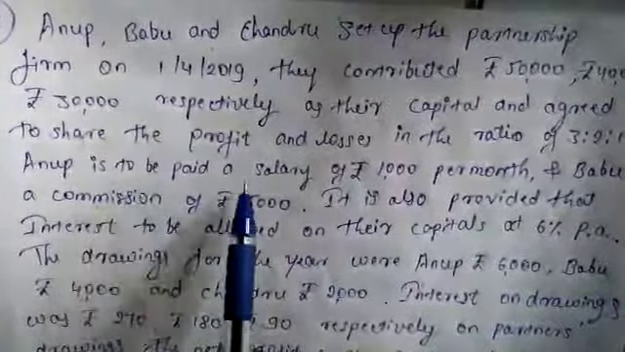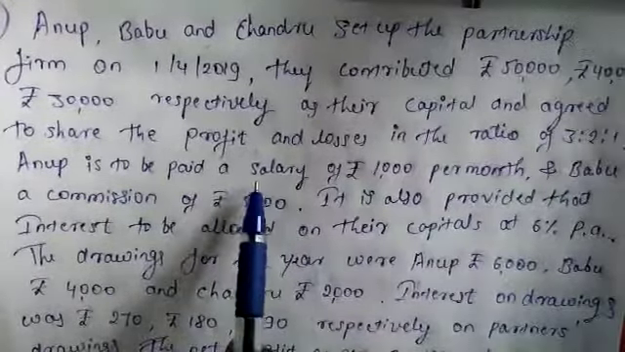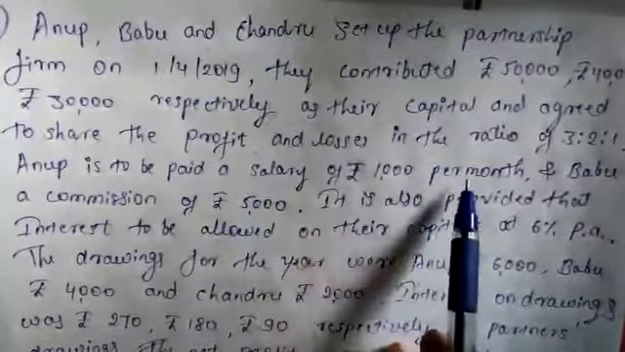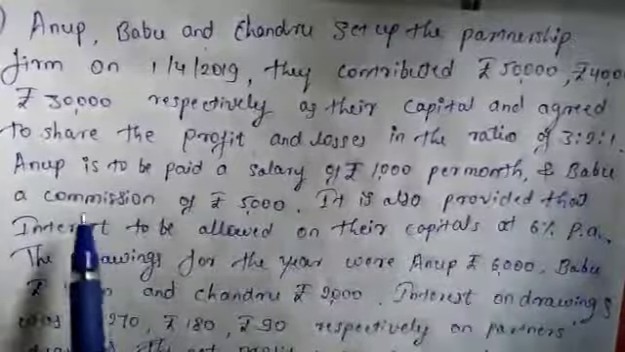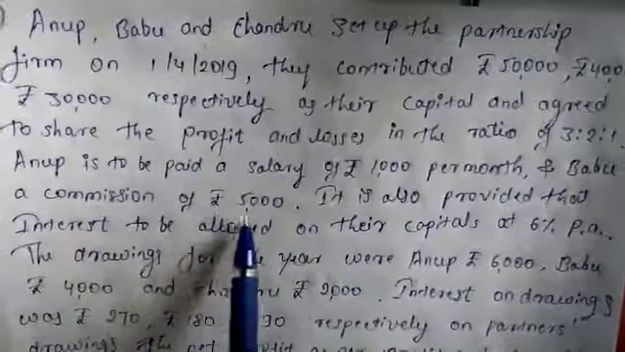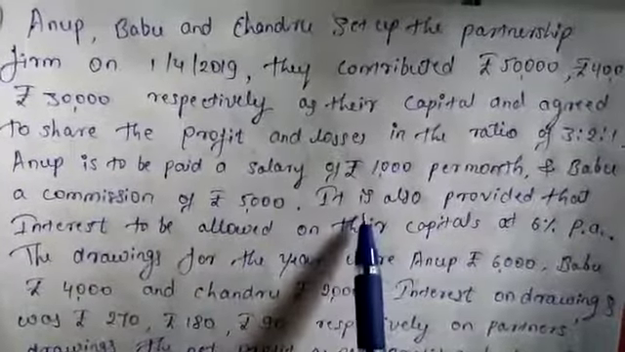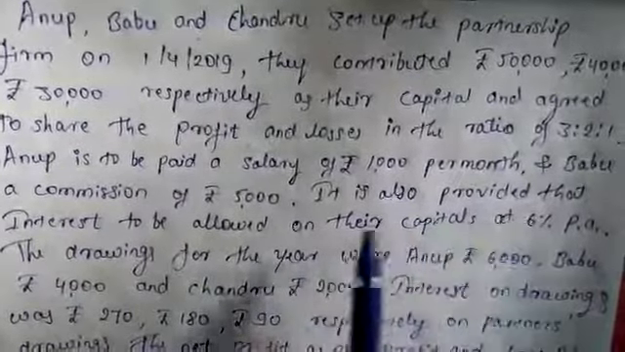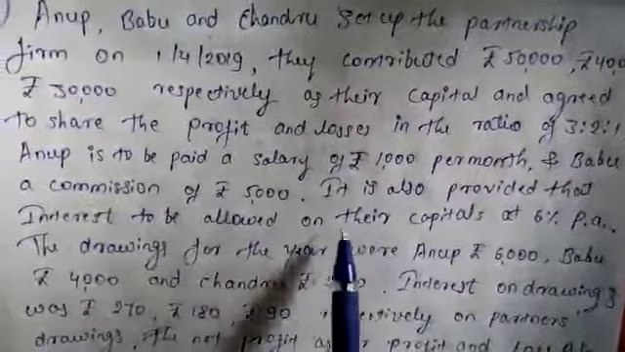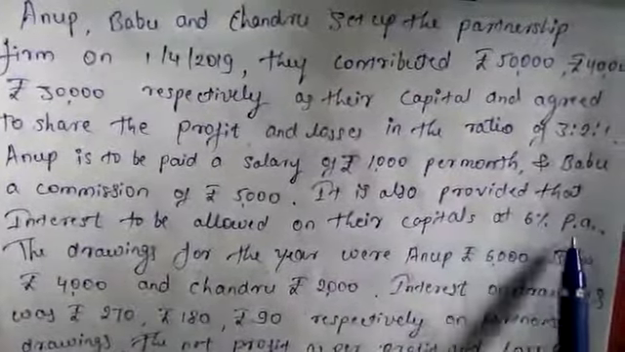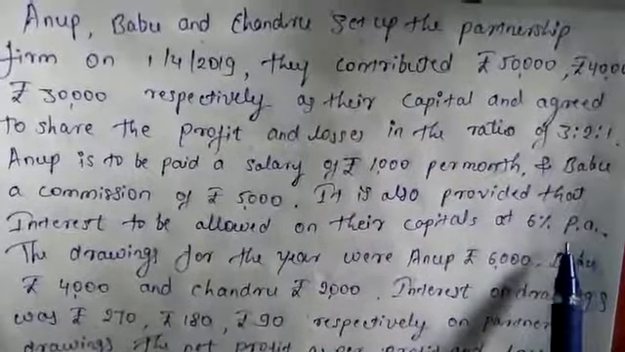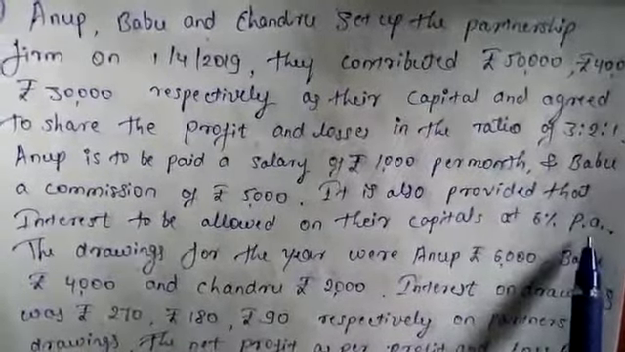Anup is to be paid a salary of rupees 1,000 per month and Babu a commission of rupees 5,000. It is also provided that interest is to be allowed on their capitals at 6% per annum.